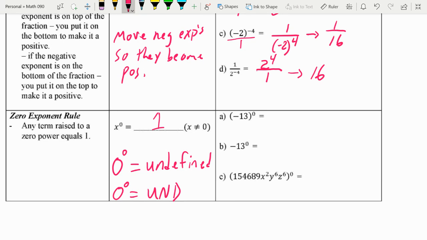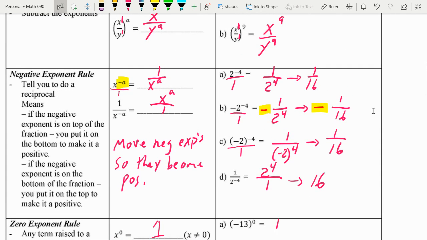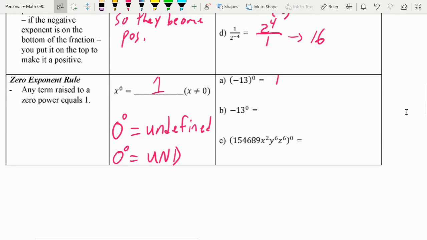So we look at A, negative 13 to the 0 power. That negative is inside the parentheses. Anything to the 0 power is 1. But now with B, just like that earlier problem, remember when I said think about it as a negative 1 times 2. Same thing.